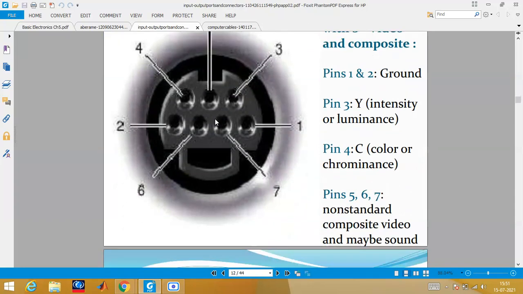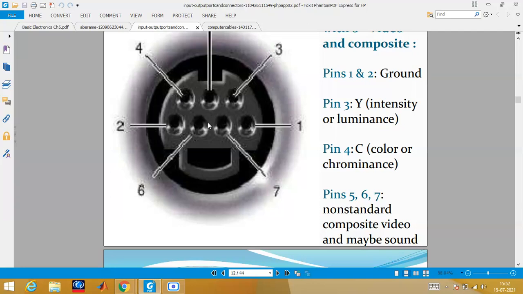The pins which you can see here are defined for a particular function. For example, see, it is labeled as 1. Pin 1 and this pin 2 are used for the ground. Pin 3 is used for intensity. Pin 4 is the chrominance, or the color which you are trying to set. So all different pins will have different settings.